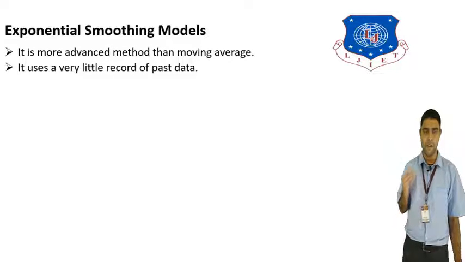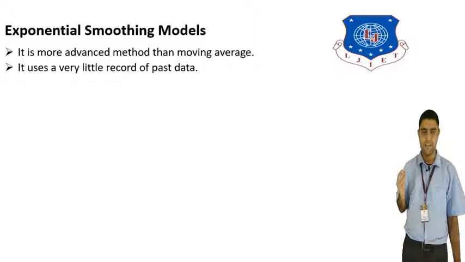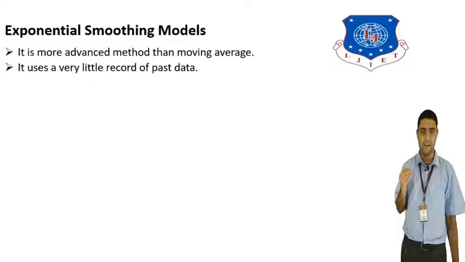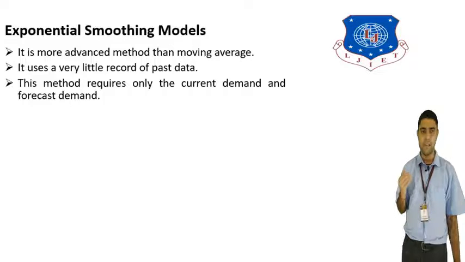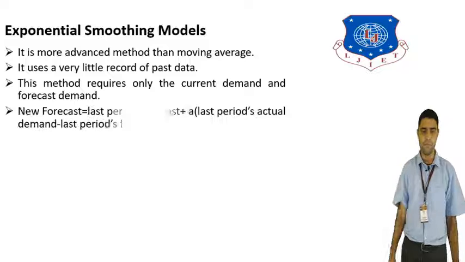It uses very little record of past data. So take less of the past data and then calculate the forecast for the further exponential data. This method requires only the current demand. So you take the current demand and forecast the other demand by using the exponential way. So it is known as the exponential smoothing method.